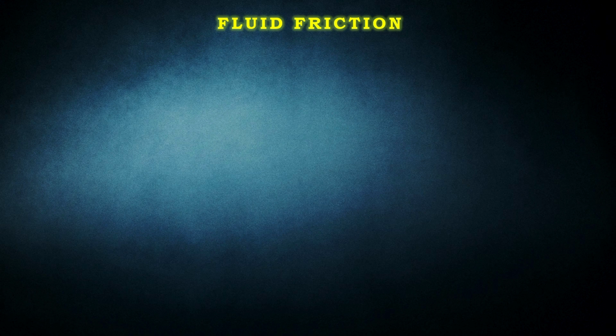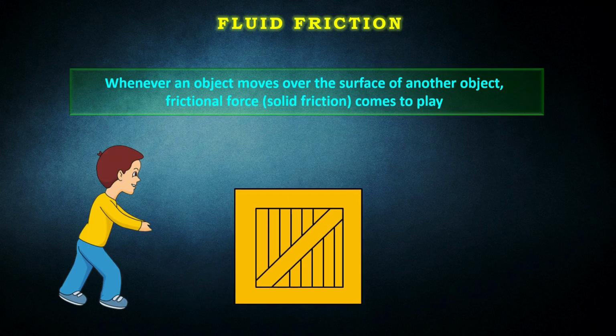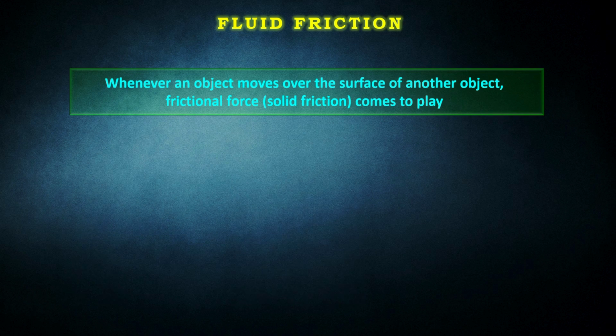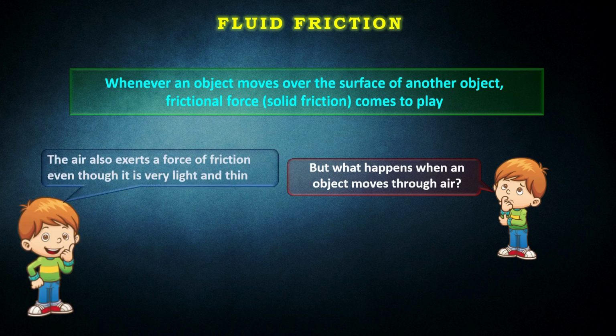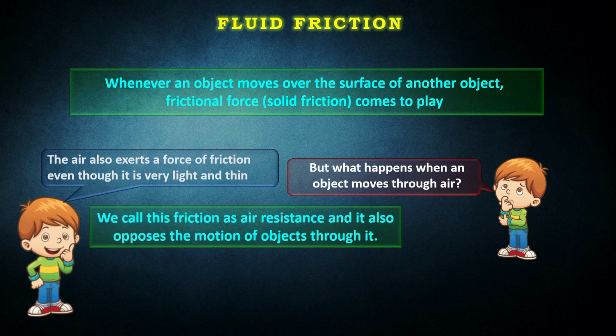Fluid friction. Whenever an object moves over the surface of another object, frictional force, that is solid friction, comes into play. But what happens when an object moves through air? The air also exerts a force of friction even though it is very thin and light. We call this friction air resistance, and it also opposes the motion of objects through it.